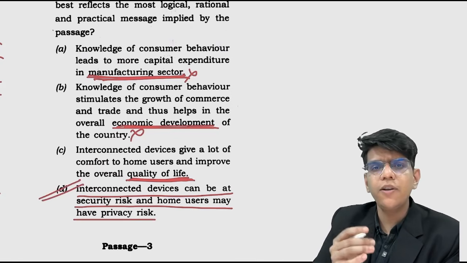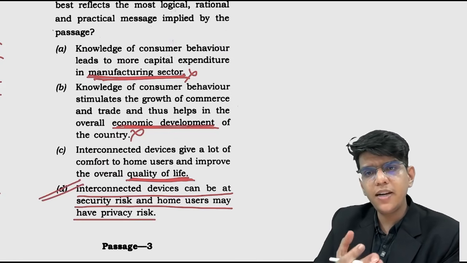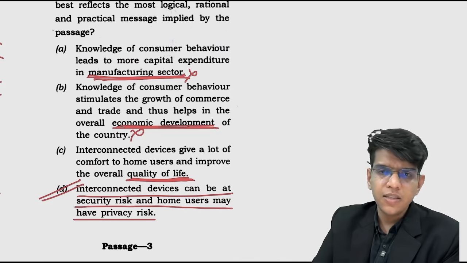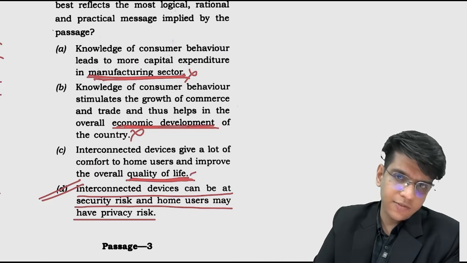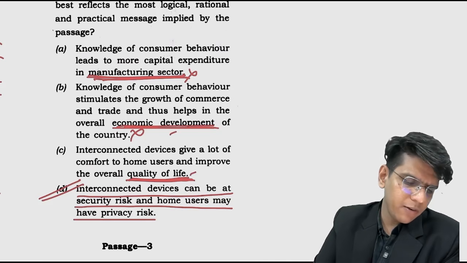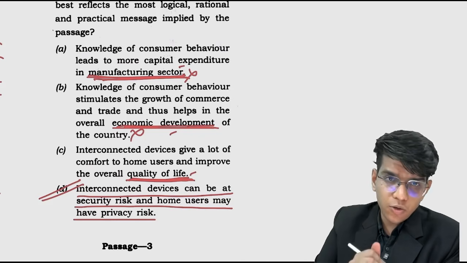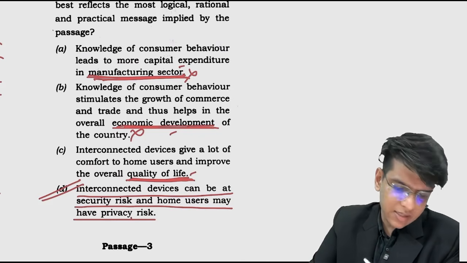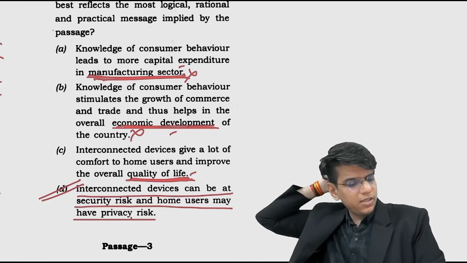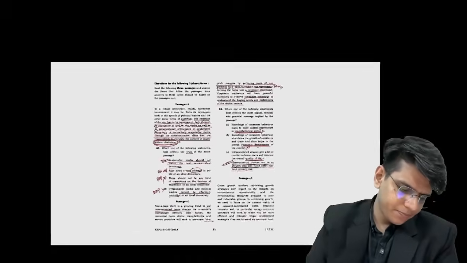So think of an option which can be related to the information in the passage. They don't want to highlight quality of life. They don't want to show you economic development. Manufacturing sector behavior they don't want to talk about. They want to talk about privacy risk and security risk by using these things, right?